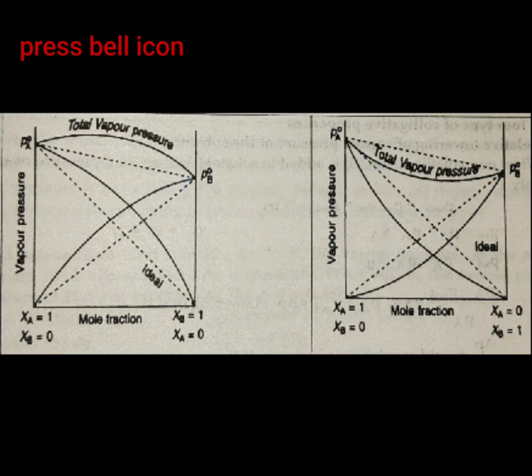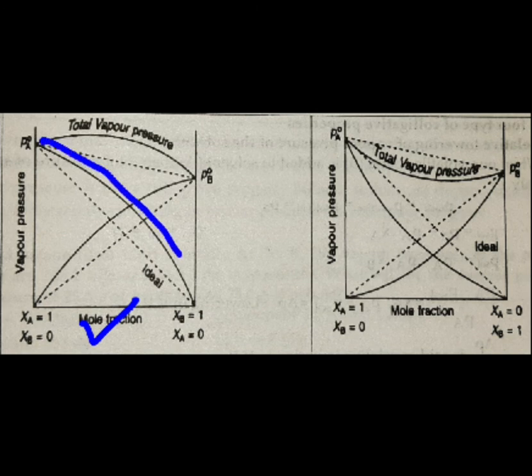Yes or no? So the dotted lines which you can observe here are with reference to Raoult's law, if they obey it. Since they are showing positive deviation, the solid lines observed here are for component A, this is for component B, and this is the total vapor pressure of the solution, right? This is the positive deviation with reference to Raoult's law.